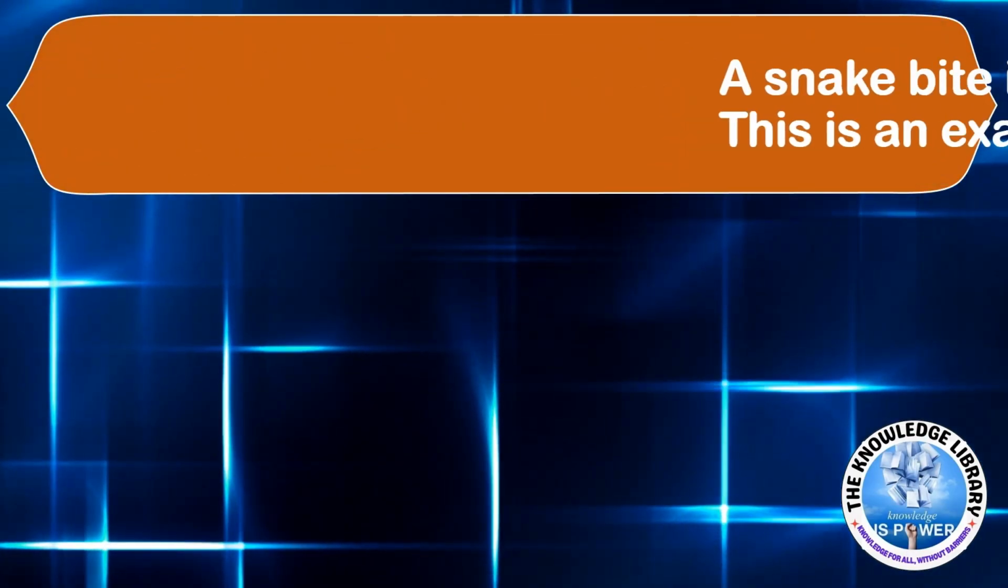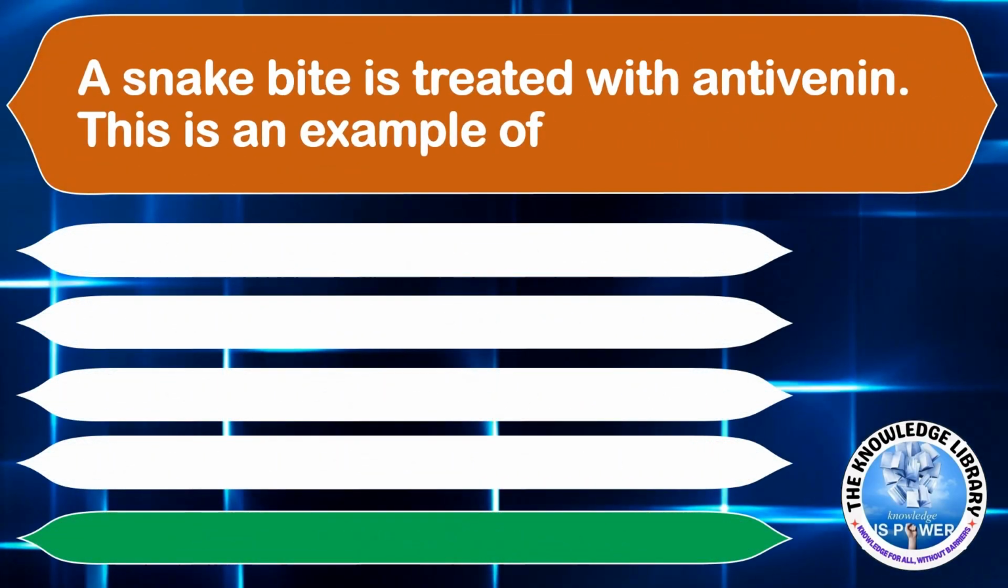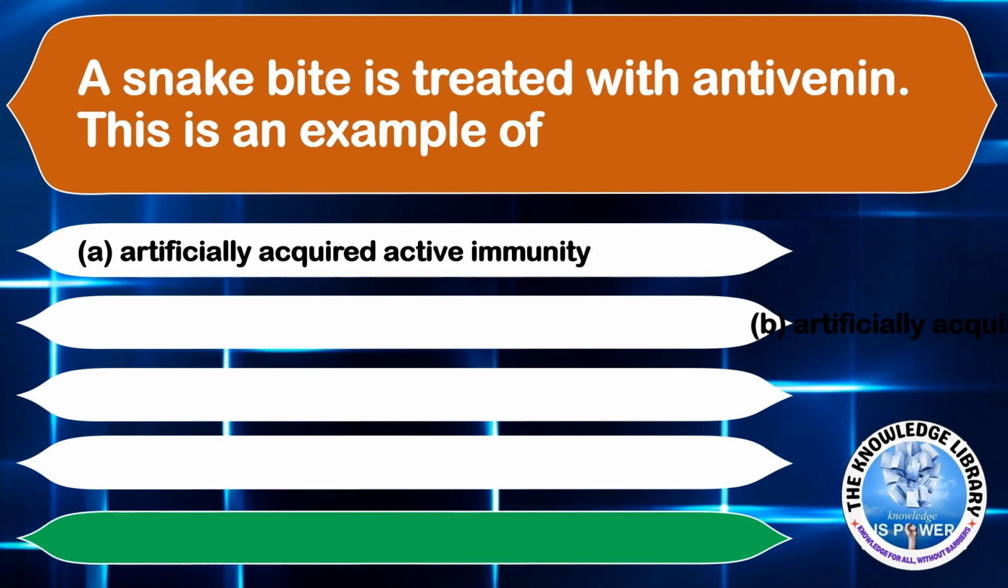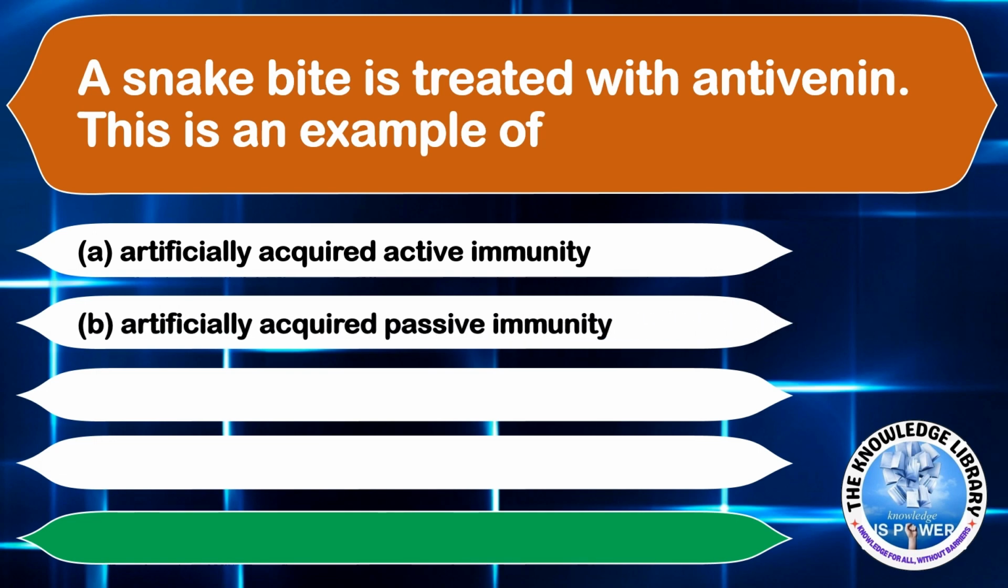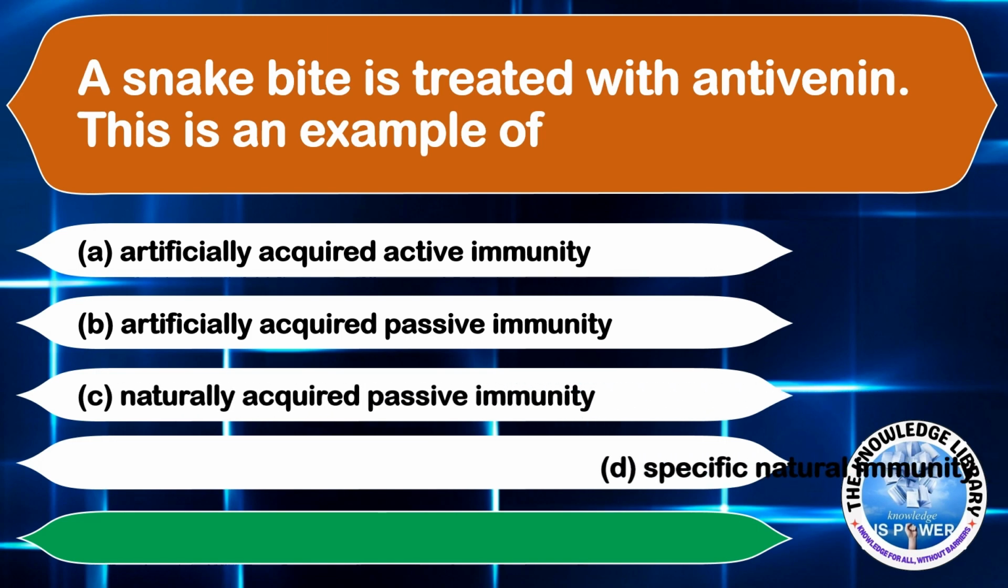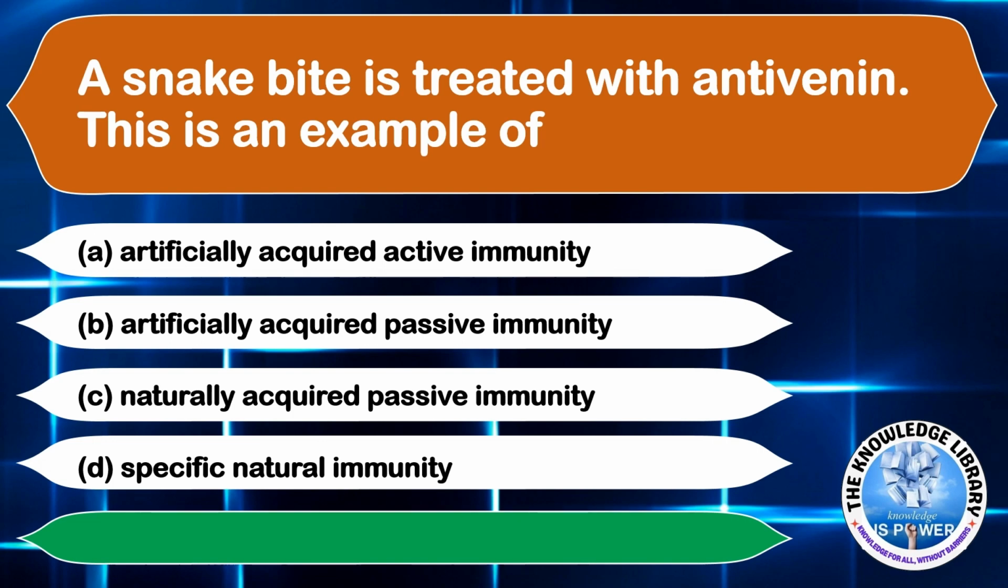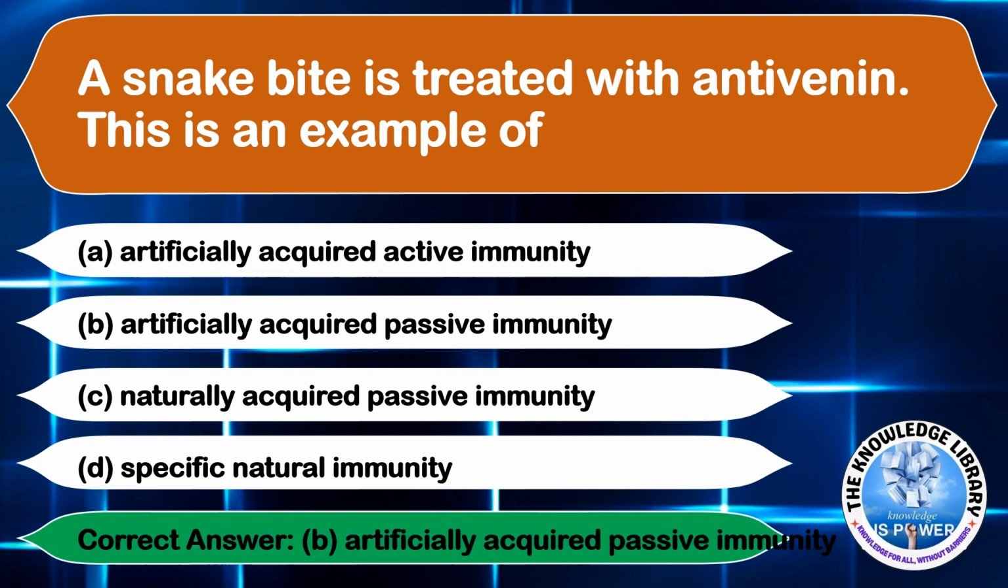Moving on to the next question. A snake bite is treated with anti-venom. This is an example of option A, artificially acquired active immunity, option B, artificially acquired passive immunity, option C, naturally acquired passive immunity, and option D, specific natural immunity. The correct answer is option B, artificially acquired passive immunity.